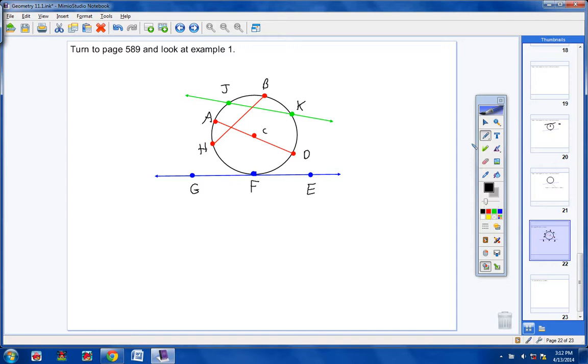Now, it says tell whether the line or segment is best described as a chord or a secant or a tangent or a diameter or a radius. Okay? And so here we go. Let's go ahead and give this a shot.